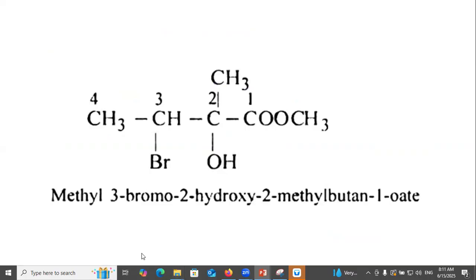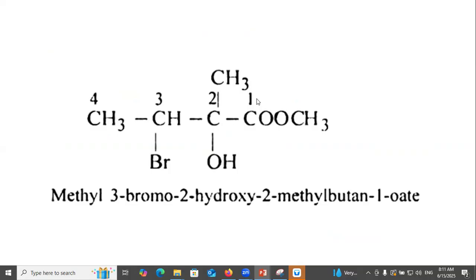In this example, alcohol, ester, and halogens are the functional groups. In the priority order, ester is the principal functional group.